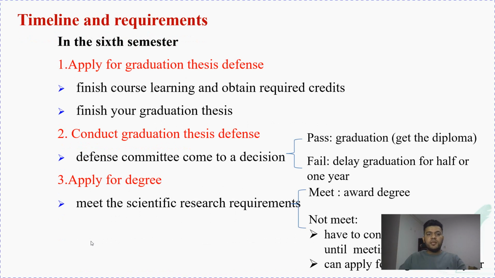Okay, in the sixth semester, apply for the graduation thesis defense. So in the sixth semester, you can apply for the final defense, because you have already finished your courses and obtained the required credits, and finished your graduation thesis. Conduct your graduation thesis defense, and apply for the degree. So in the sixth semester, you have the final defense about your research, for the master student.